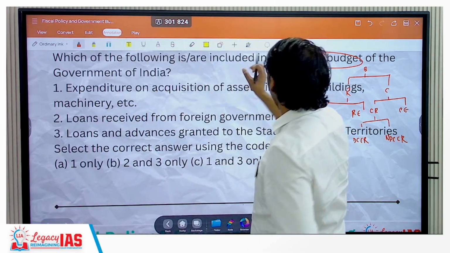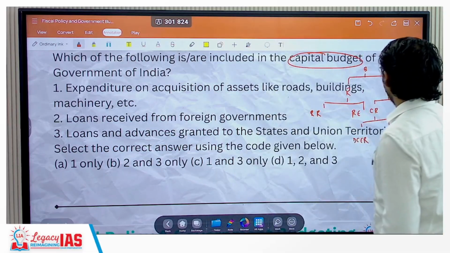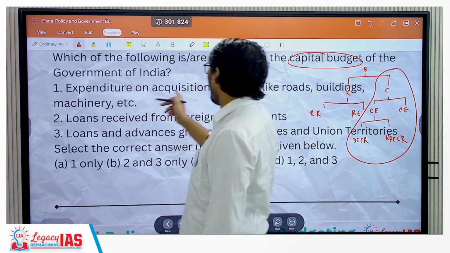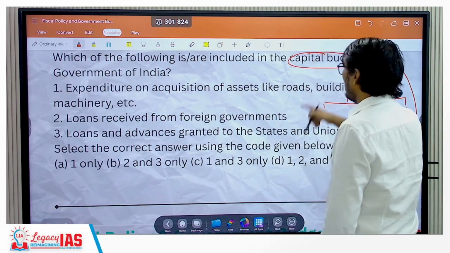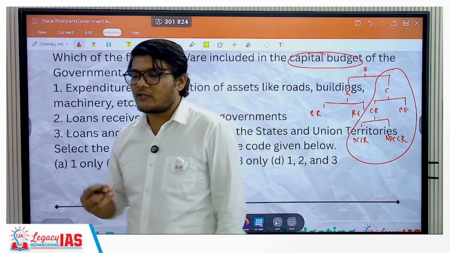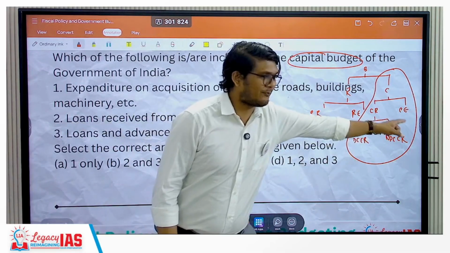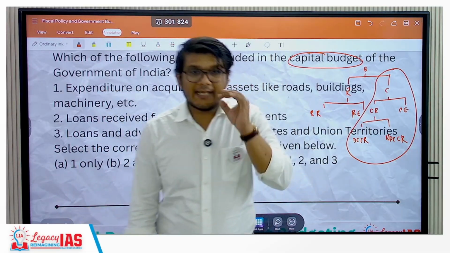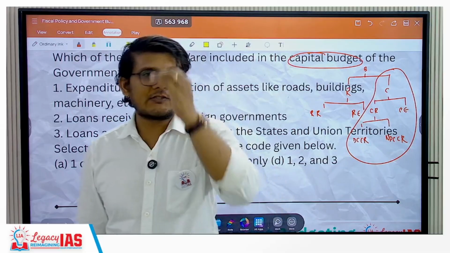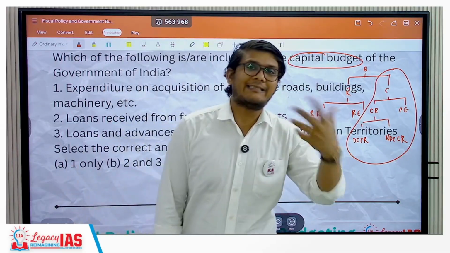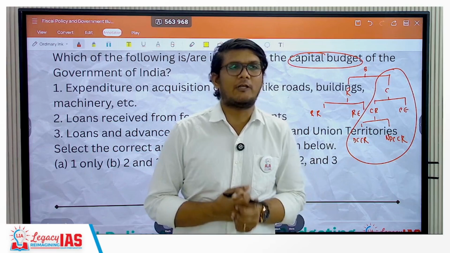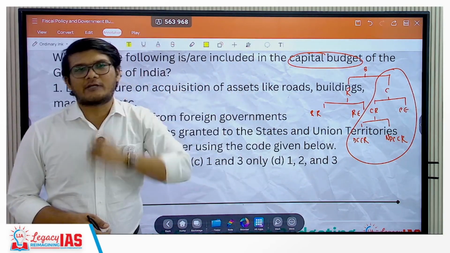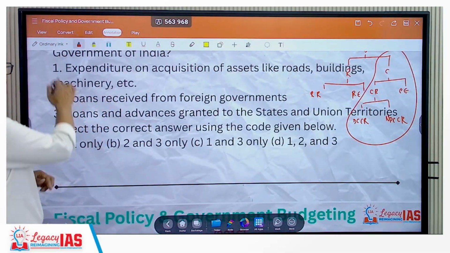So which of the following are included in the capital budget? What all is included on this side is basically asked. Number 1, expenditure on the acquisition of assets like roads, buildings, machinery. Yes, this is a capital expenditure. So capital expenditure is on this side. Now the question is, what is capital expenditure? Any expenditure which either lowers the liability or increases the asset is a capital expenditure. So when you spend money to acquire assets, it increases your asset. It's a capital expenditure. So statement 1 is correct.